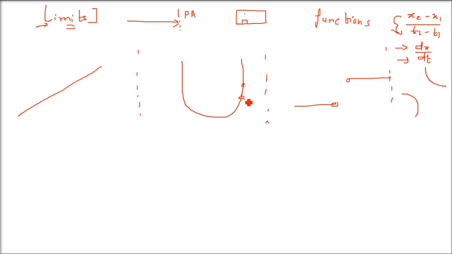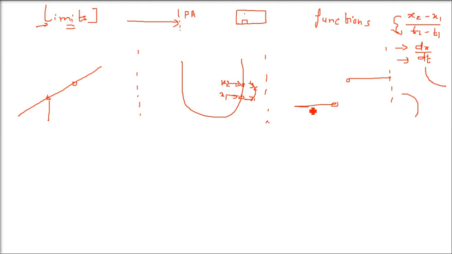So if I take this example, this is x2, x1, and this is t2, t1. Say one is on the x-axis, one is on the y-axis. So when at t1 the distance is x1, can we interpret from this graph what will be x2 at t2? This is what our interest is. So we have a line, we have x, and say this is at time t1 and this is at time t2. So we can easily find out that at t1 the distance was x1, but at t2 the distance was x2.